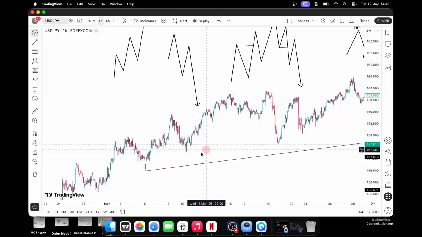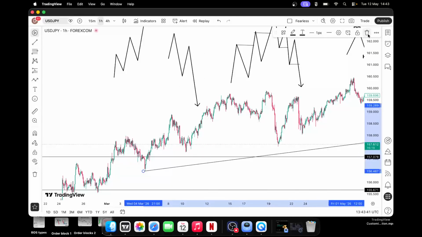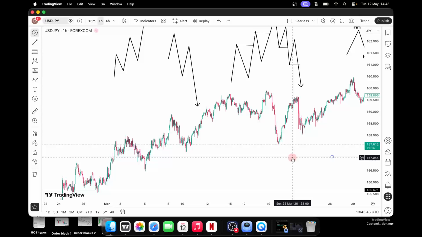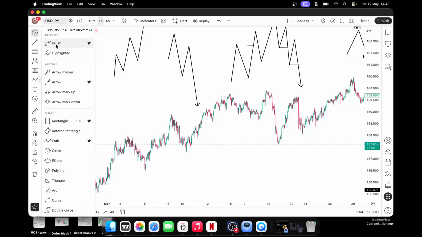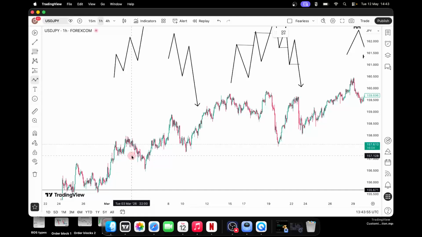If you look at this market, you can be using a tool called path to actually do your markings. For now that you are still a newbie, you can be using path. In this app, there is this tool called path. You can see it under shapes. You can use path to write it down. Look at here now. The market came down